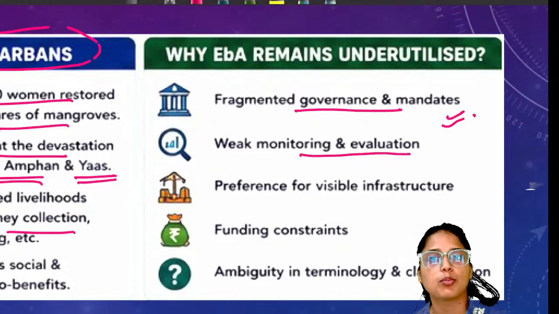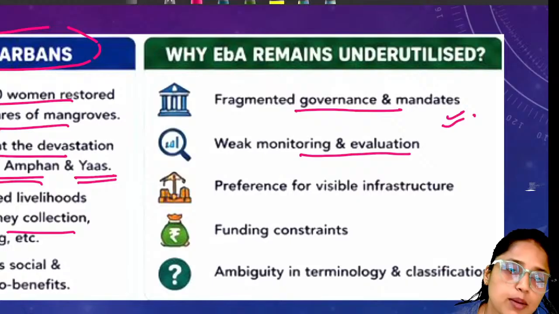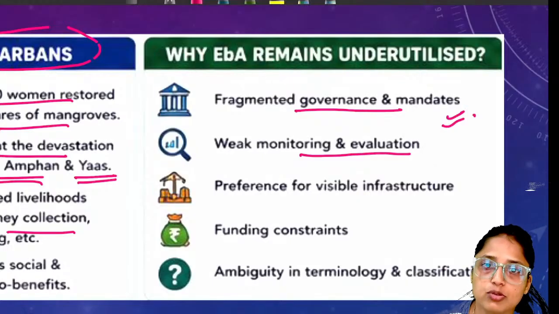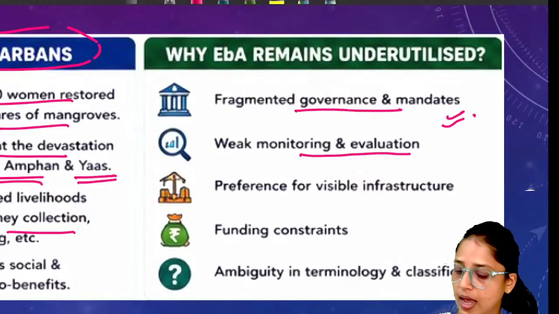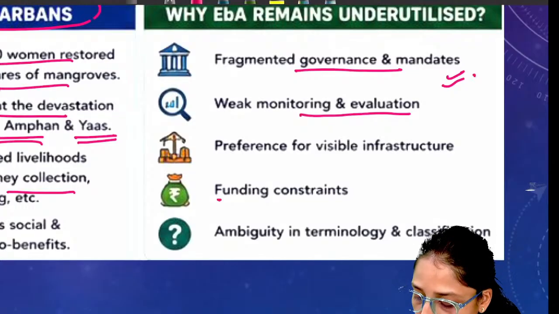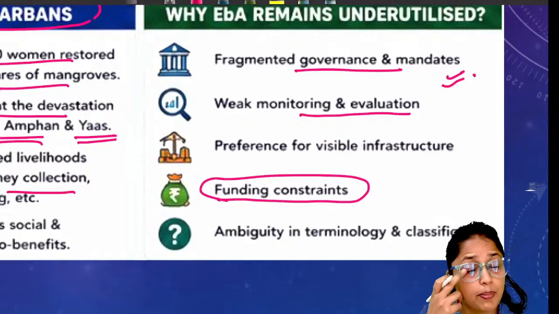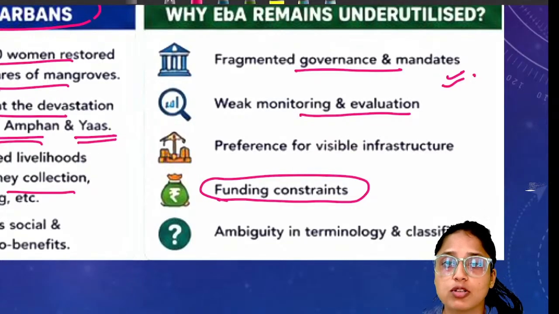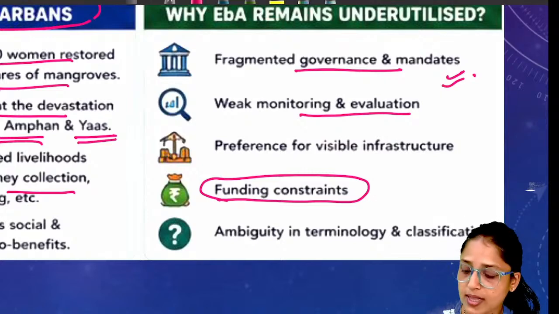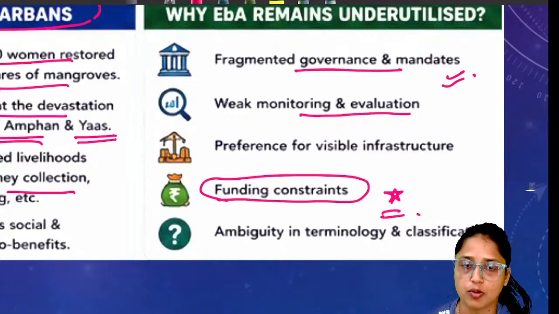Since we are not able to monitor, we are not able to take concrete steps to save the mangroves in India. Apart from that, India has funding constraints also, because you cannot put the complete responsibility of protecting mangroves on state governments only. All these conservation strategies require funding also.